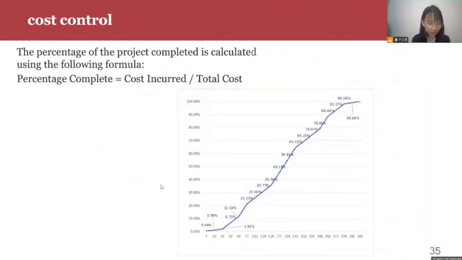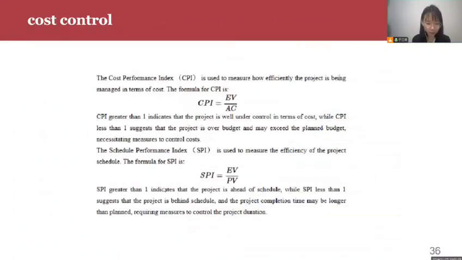Let us turn to the next part, cost control. We can see the planned value of this project. During the construction, we focus on the actual time taken and the actual money we spend on each step. And we can know the actual cost and earned value, so we can know the CPI and SPI. Then we can control the total money used and the project schedule on time.